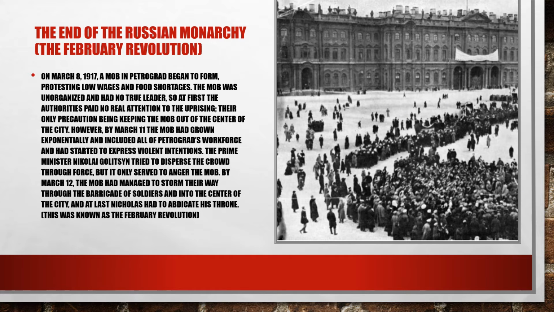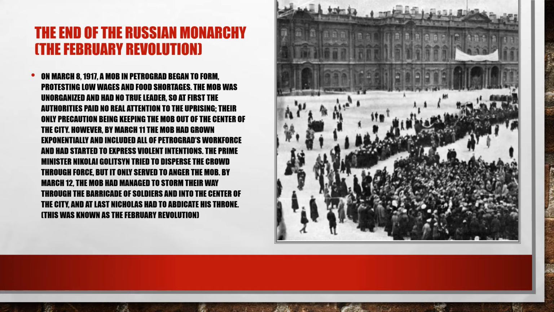The end of the Russian monarchy, the February Revolution. On March 8, 1917, a mob in Petrograd began to form, protesting low wages and food shortages. The mob was unorganized and had no true leaders, so at first the authorities paid no real attention to the uprising, their only precaution being keeping the mob out of the center of the city.